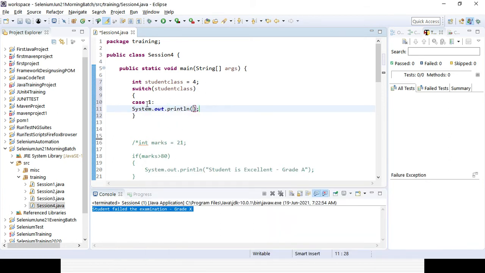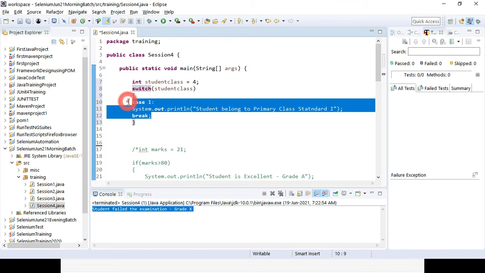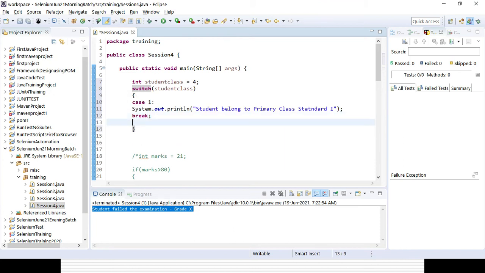So here I want to check if the class is 1, then the student belongs to primary class standard 1, right? After that I can use break, because generally each and every switch case statement should end with break and a semicolon. That's why I can create multiple case statements, right?